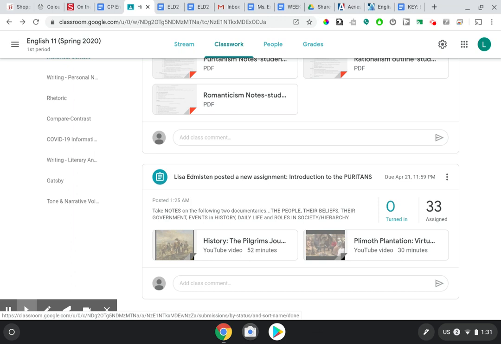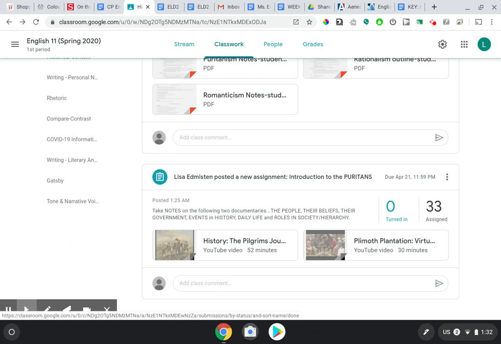You're also welcome to type those notes if you prefer, and you can put them in boxes or any format that works for you. It really doesn't matter so long as you have detailed notes about the era. These are going to be important because when we get to our quizzes, you'll have to know these facts about the era and how they make it into the author's perspective and the writings that they do.